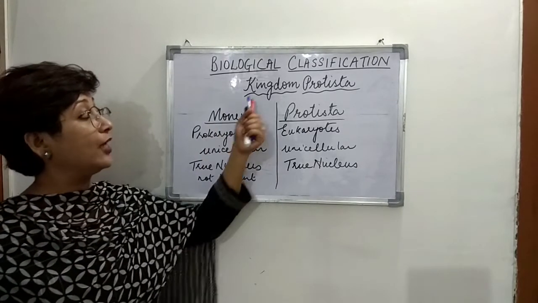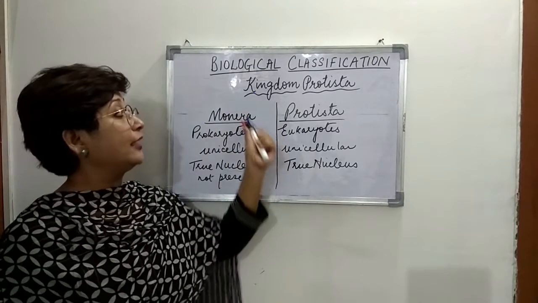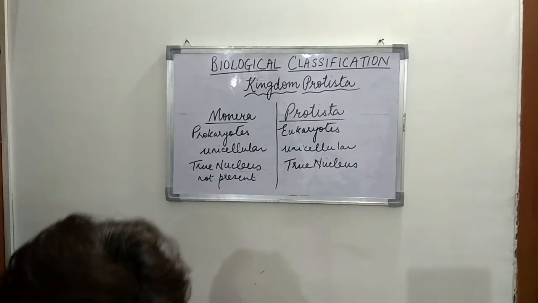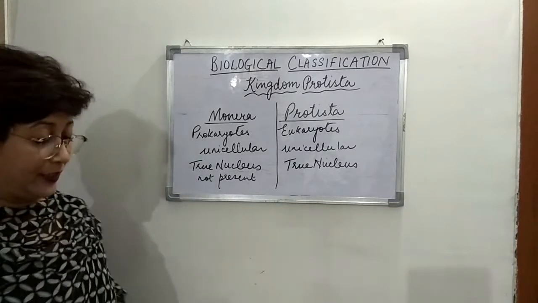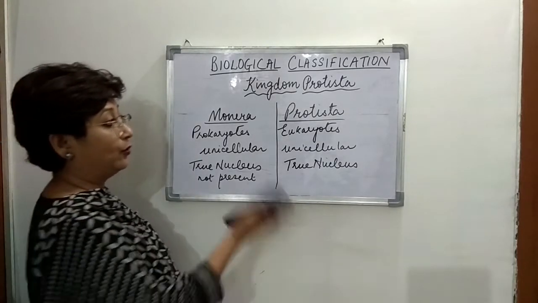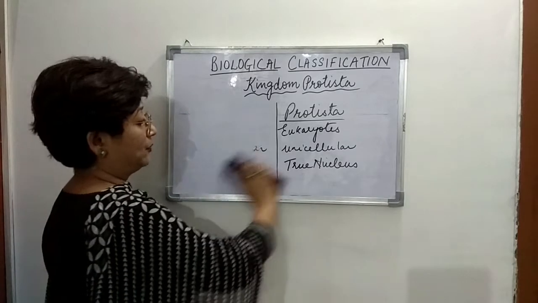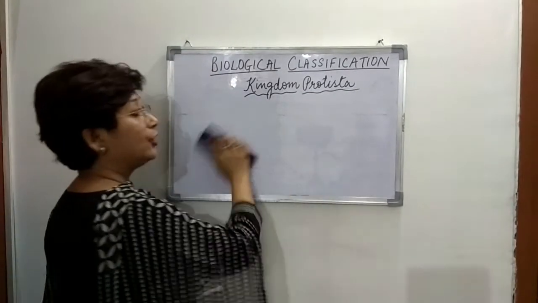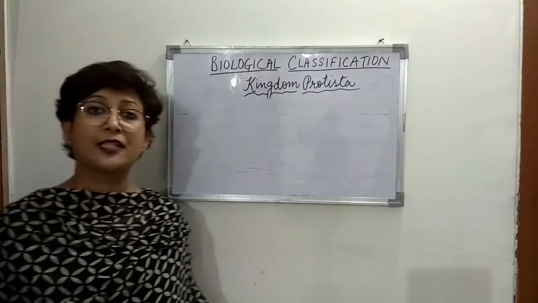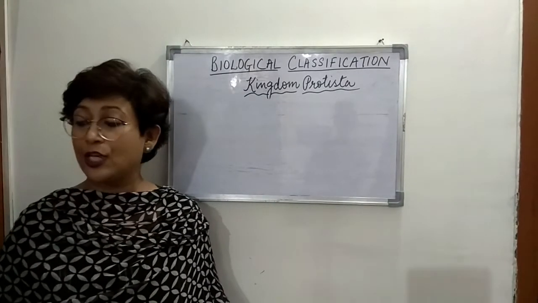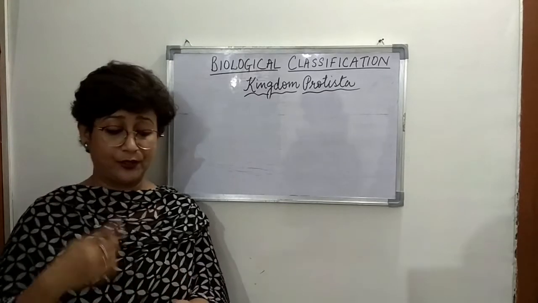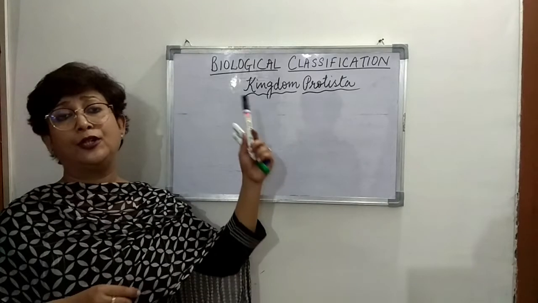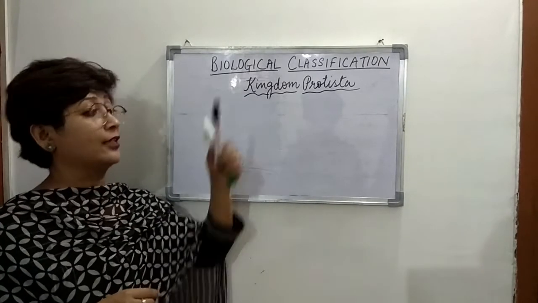And now today we will talk in detail about kingdom Protista. What we have discussed earlier is that all the living organisms belonging to kingdom Protista are eukaryotes, and they possess a true nucleus. So let's quickly go through the general characteristics of the organisms belonging to kingdom Protista.